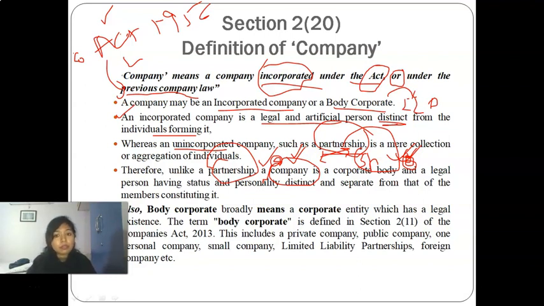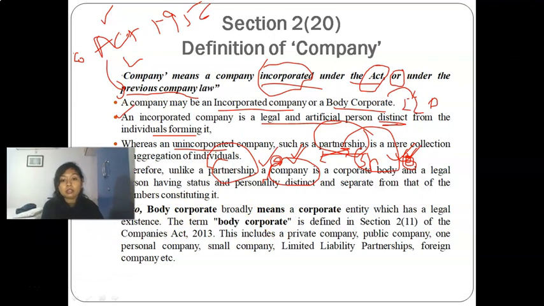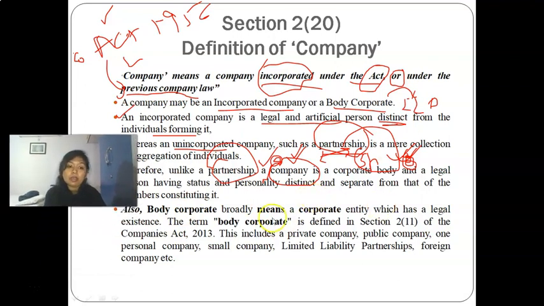Now, the term body corporate has also come up. What do you mean by body corporate? It means a corporate entity which has a legal existence. It may include a private company, public company, one person company, small company, LLP, foreign company.